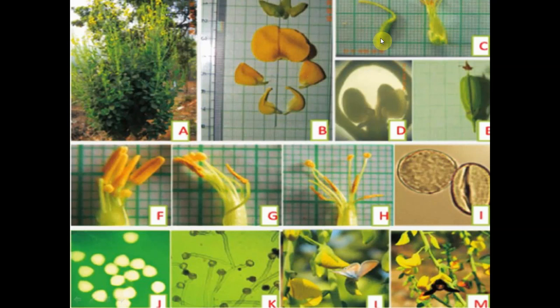Here we see the ovary and also stamens. Here in the stamens we see the anther, and one free filament is observed here, and 9 filaments are fused to form a bundle,